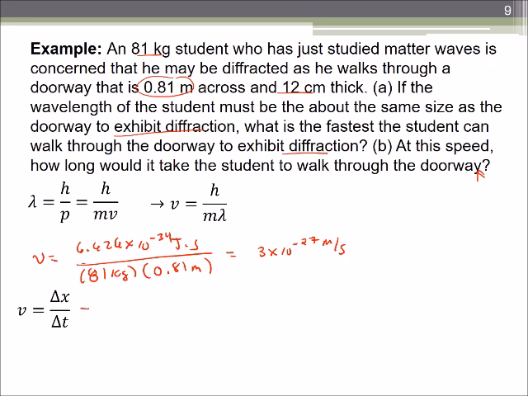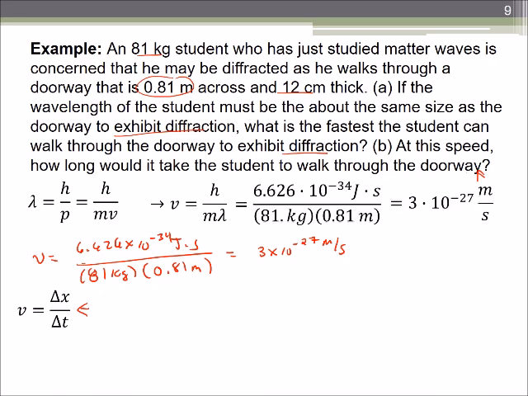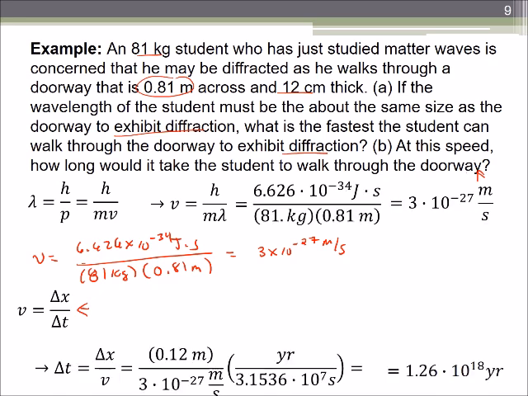So we're going to put that in a kinematic equation and figure out how long it's going to take us to go through that door. We get a very large number of seconds. Just to make it a little more doable, I'm going to convert seconds to years, and we get 1.26 times 10 to the 18th years. It's not going to happen. You're not going to be alive that long. You can't walk that slow. So you are not going to be diffracted next time you walk through the door, even though you are a wave.